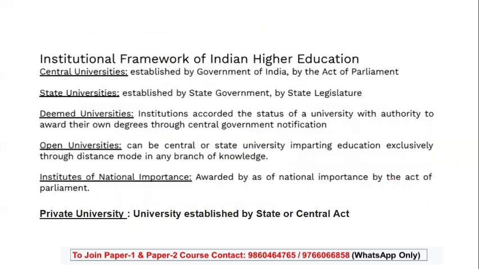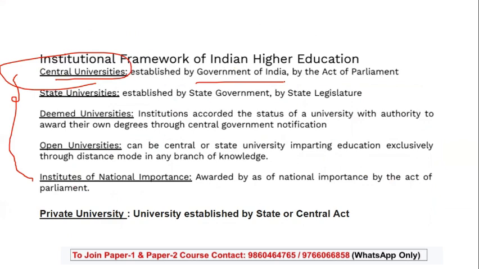Now coming to the institutional framework. The institutional framework consists of central, state, deemed, open and institutes of national importance along with private universities. Central universities are governed by the Government of India, by an act of parliament.